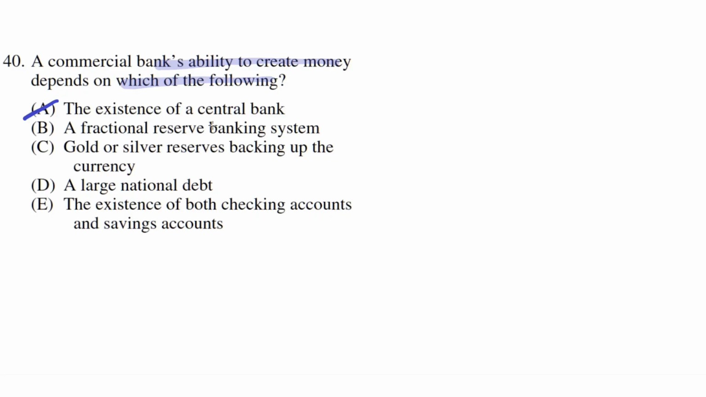So through loans and through the fractional reserve banking system, a bank is able to create money. So overall, B seems to be the correct answer. C. Gold or silver reserves backing up the currency.